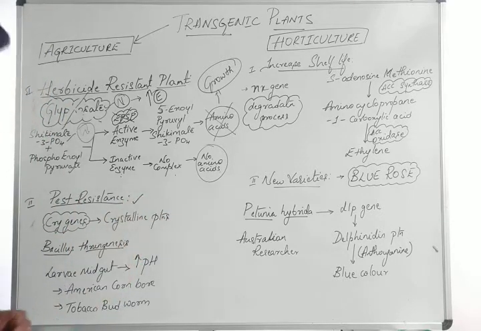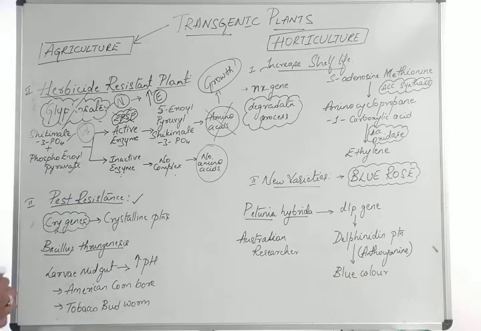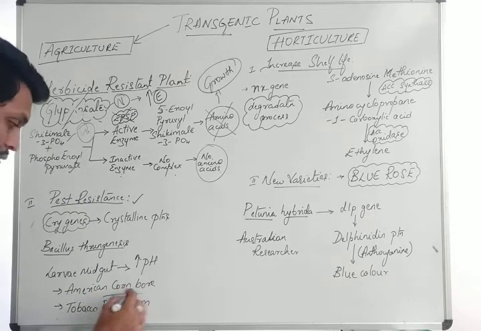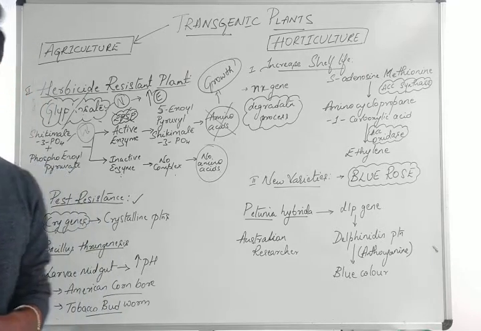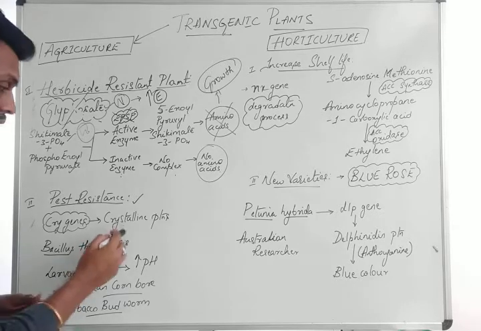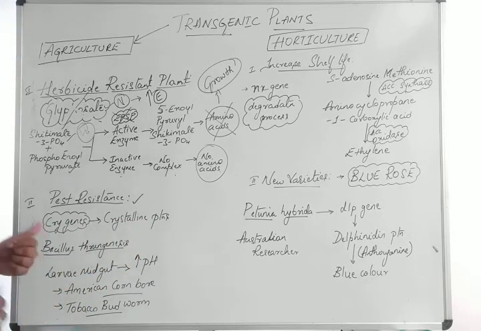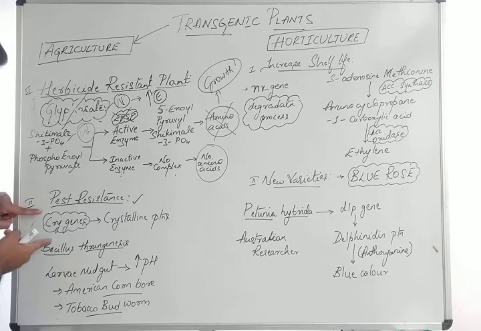The second thing we have is pest resistance. One such example with respect to pests is the American corn borer as well as the tobacco budworm. We have seen a gene called the cry gene, which codes for a particular protein called crystalline protein. The cry gene is found in an organism called Bacillus thuringiensis, a bacterium. So Bacillus thuringiensis has a gene called the cry gene. The cry gene produces crystalline protein.